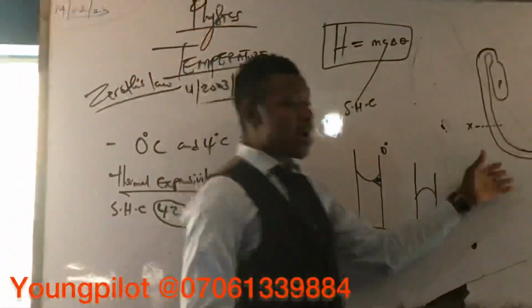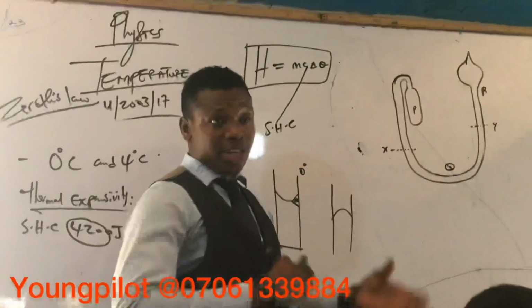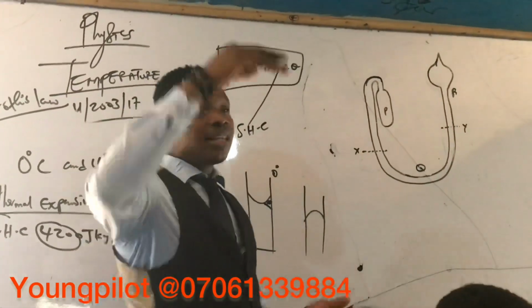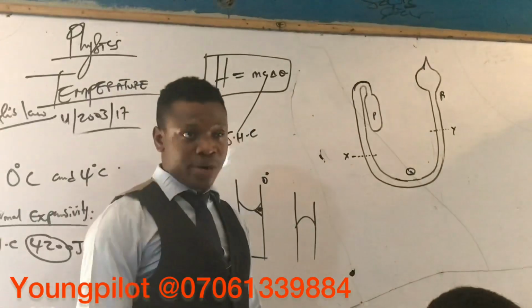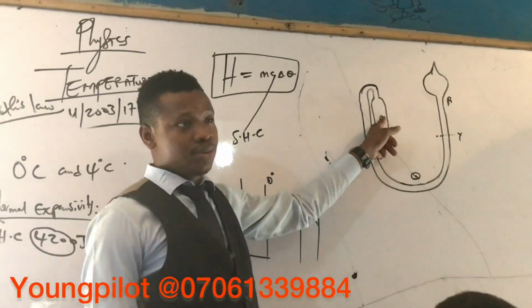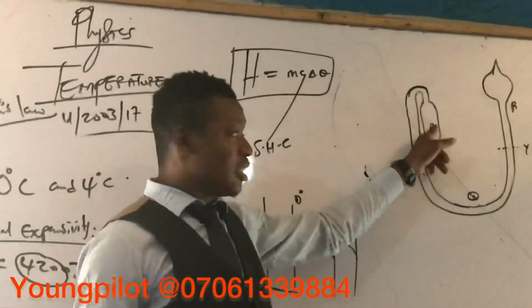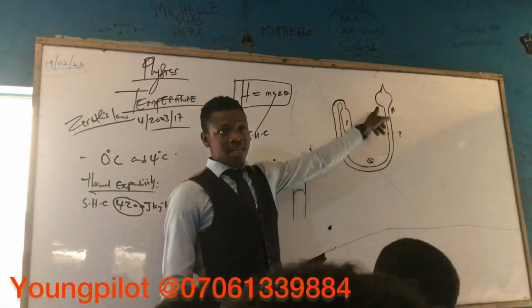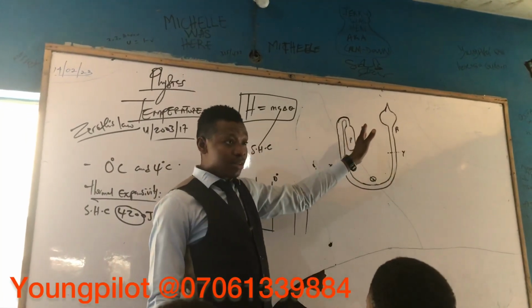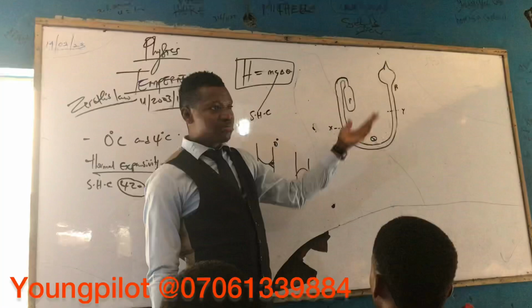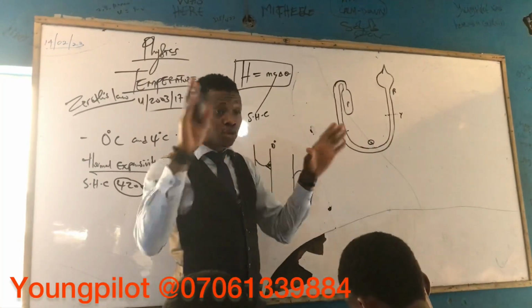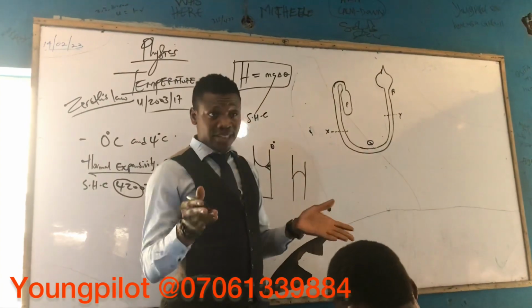Now, looking at this diagram, they are asking what is the right arrangement for P, Q, and R in this thermometer. Sir, alcohol is less dense than mercury, so alcohol should be up. Alcohol. This one is down, mercury. Up again, alcohol. Is there any option like that? Which option is that? Simple. I didn't look at the answer for the questions. I'm explaining what the topic is all about. That is how to read.